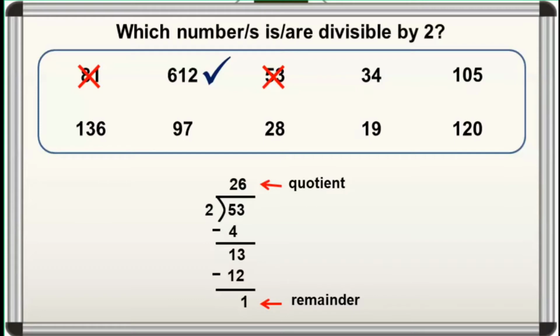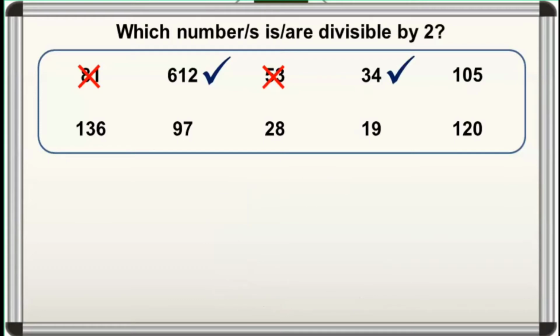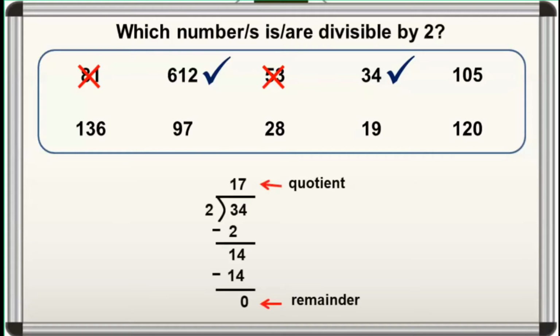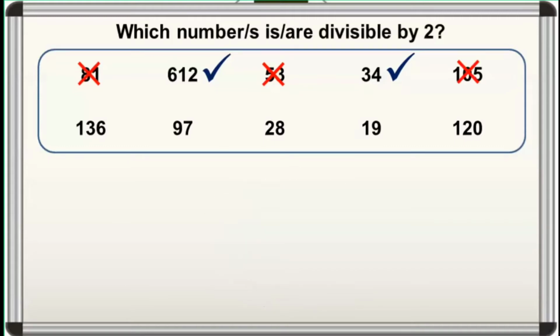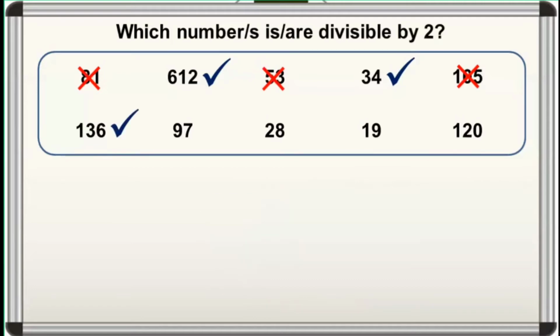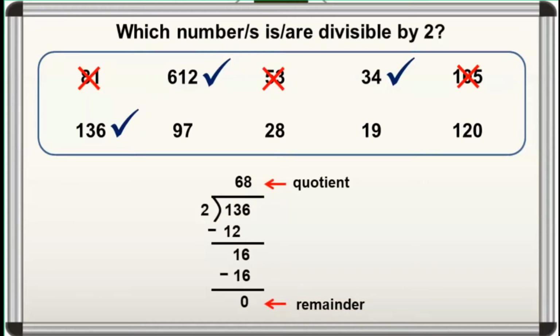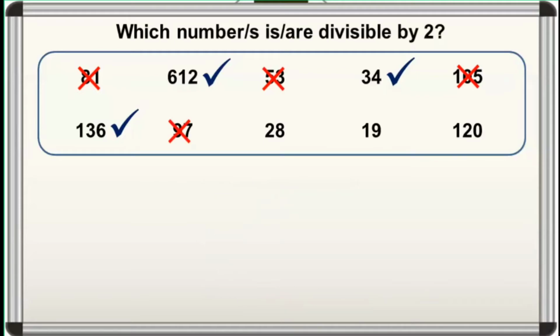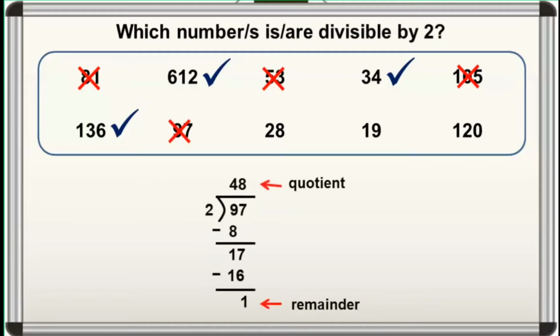Ang 34 ay divisible by 2 kasi 0 ang remainder kapag dinivide natin ito by 2. Ang 105 naman ay hindi divisible by 2 kasi merong remainder 1 kapag dinivide natin ito by 2. Ang 136 ay divisible by 2 kasi 0 ang remainder kapag dinivide natin ito by 2. Ang 97 naman ay hindi divisible by 2. Meron tayong remainder 1 kapag dinivide natin ito by 2.